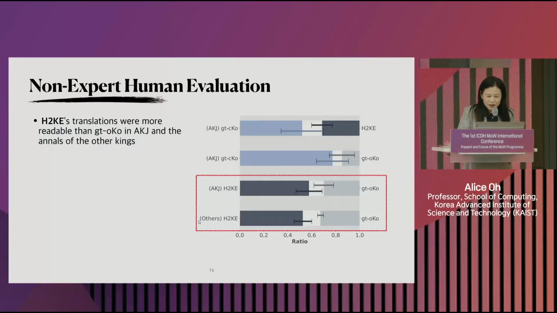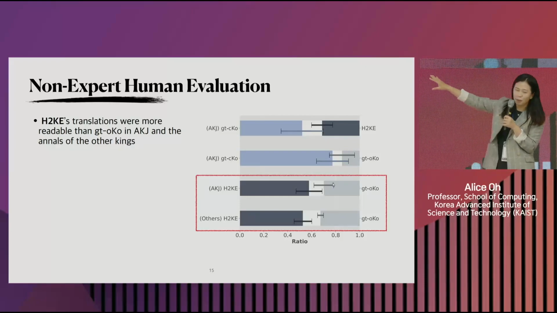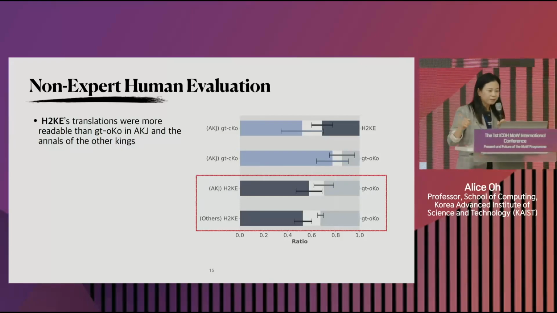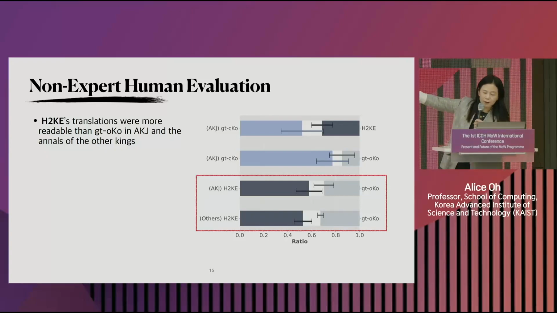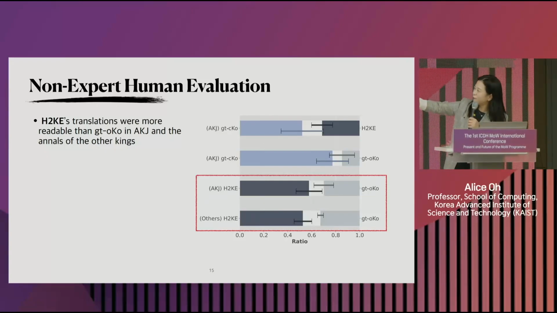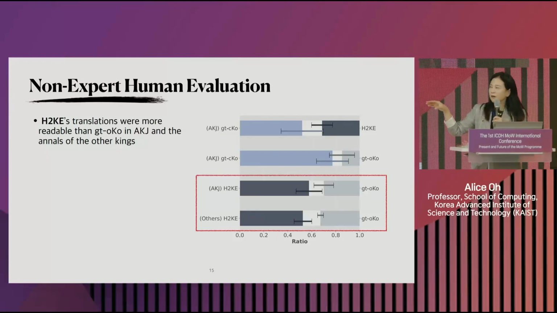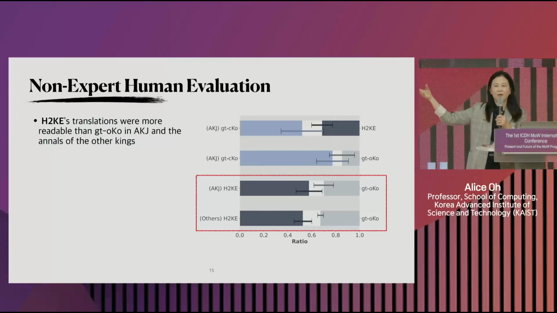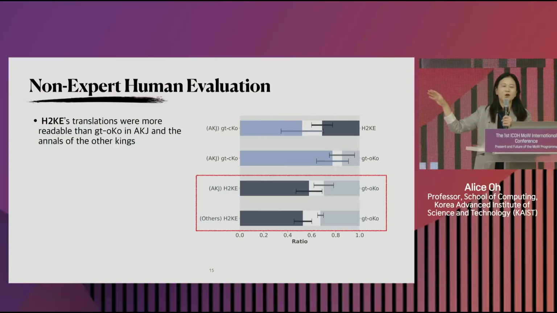So you can see ours is better than the old translation in the third set of bars. That is for the Cheongjo Annals, and then at the bottom is for all of the kings. And it's higher for Cheongjo because we do use some of the Cheongjo translations as part of our training data.